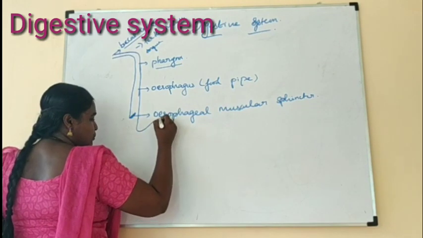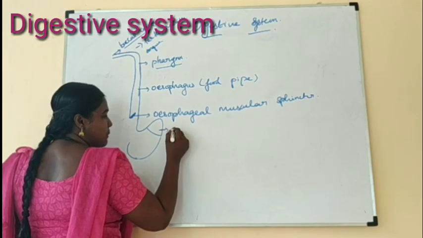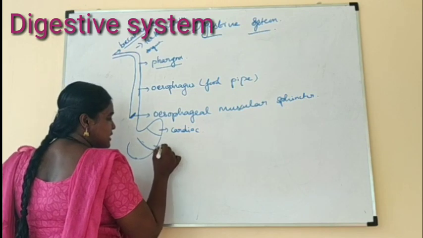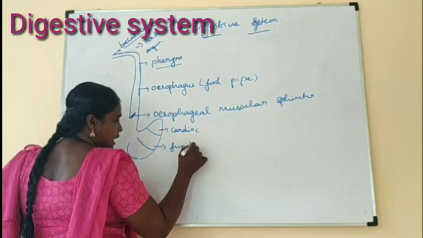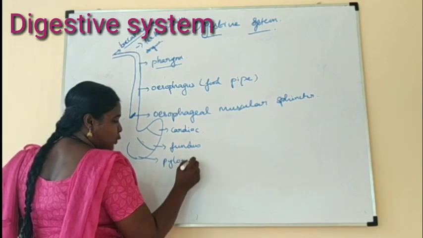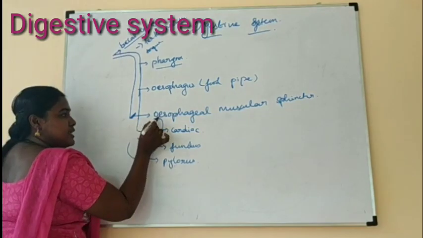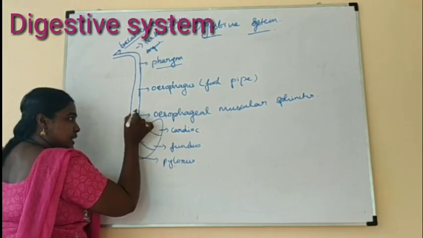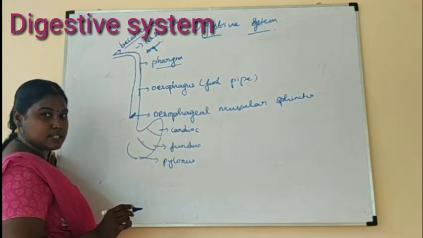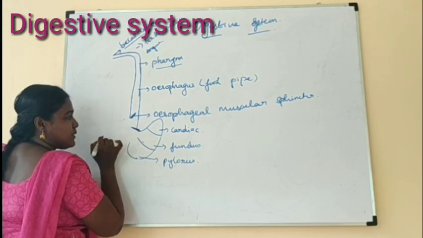Next it is followed by the stomach. The stomach has three parts. The first part is the cardiac, next is the fundus, and this part is followed by the pylorus. The sphincter attached from the esophagus to the stomach is also called the cardiac sphincter.